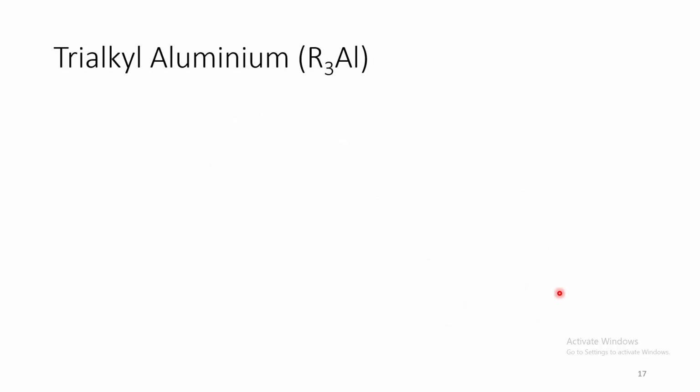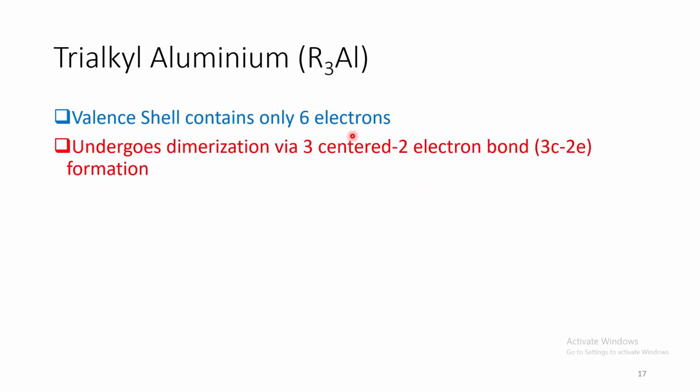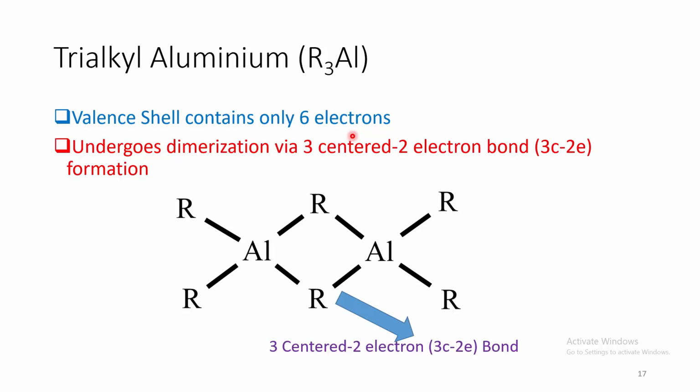Now let us come to trialkyl aluminium. Here the valence shell contains only 6 electrons, so they undergo dimerization via 3-center 2-electron bond formation.